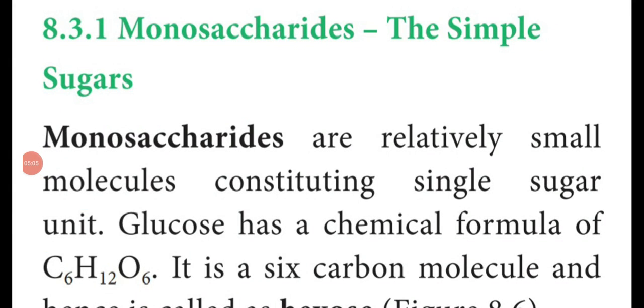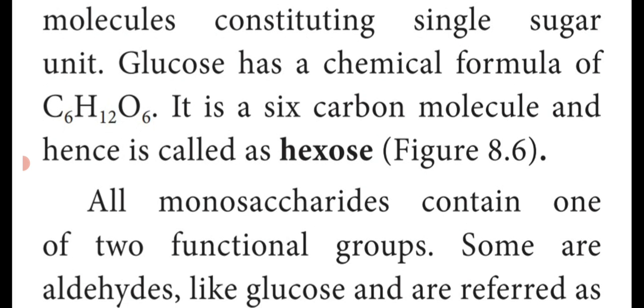Next, we are going to see the monosaccharides or simple sugars. So monosaccharides consist of only one sugar molecule or one sugar unit. Example, glucose. The chemical formula for glucose is C6H12O6. Here they contain 6 carbon atoms combined with hydrogen and oxygen. Hence it is called a hexose sugar.